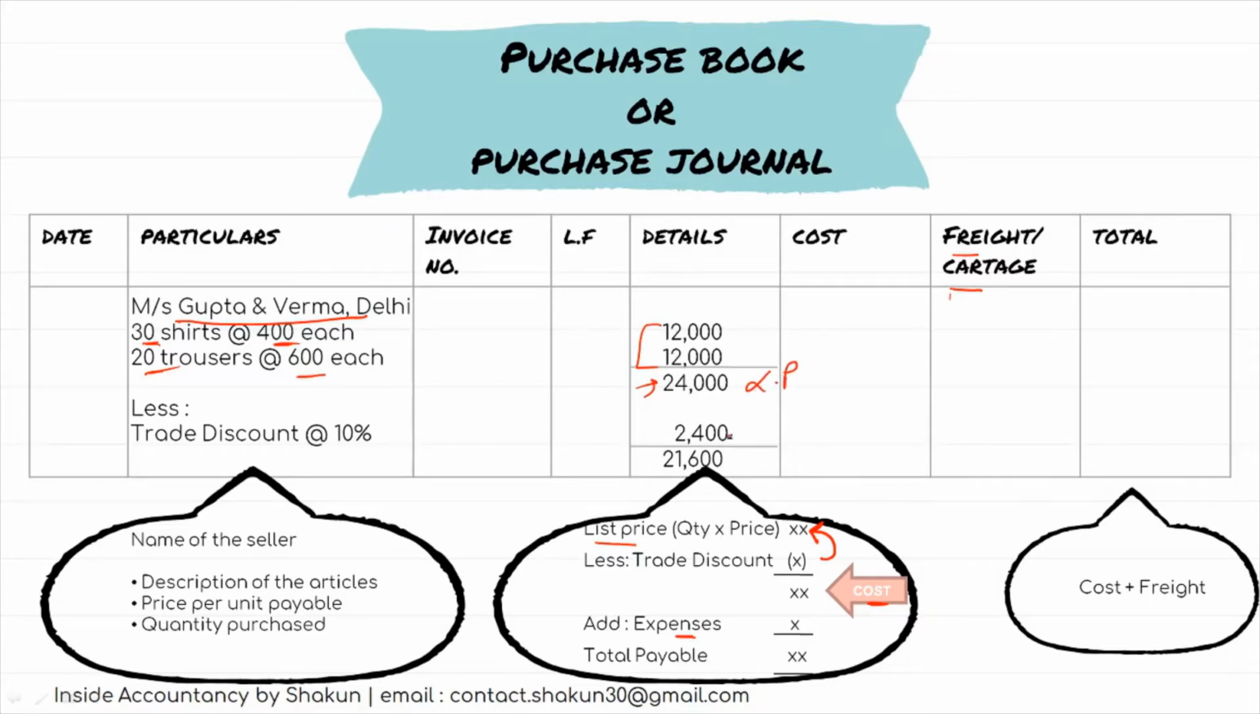On this list price, the trade discount is calculated, which was 10%. So 10% of 24,000 is 2,400. So this 21,600, list price minus trade discount, is the cost, which should be mentioned under the cost column. And since I have not taken any expense here, the same amount will be mentioned under the totals column.